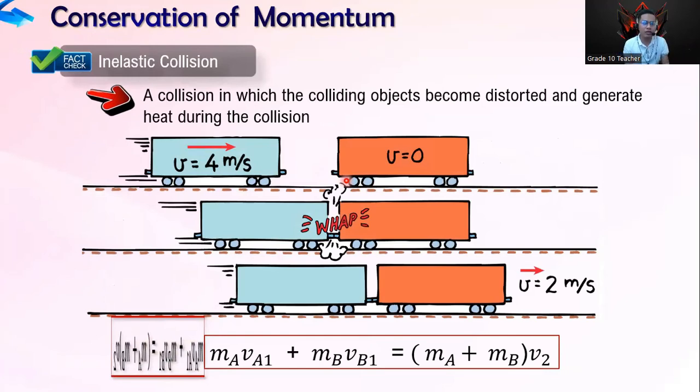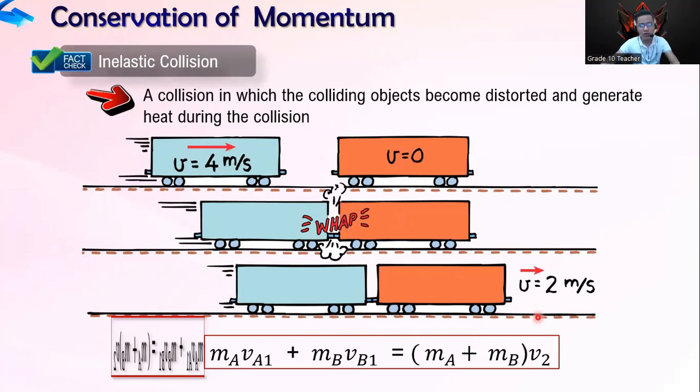Example, if you throw mud at the wall, the mud sticks to the wall and does not change. Here, it could also be two cars or vehicles that meet or collide, and they are moving as one now. They have the same velocity. They stick together, so they have the same velocity now.